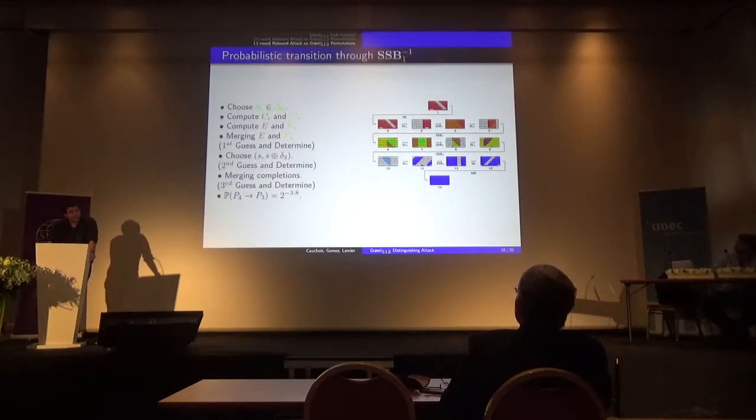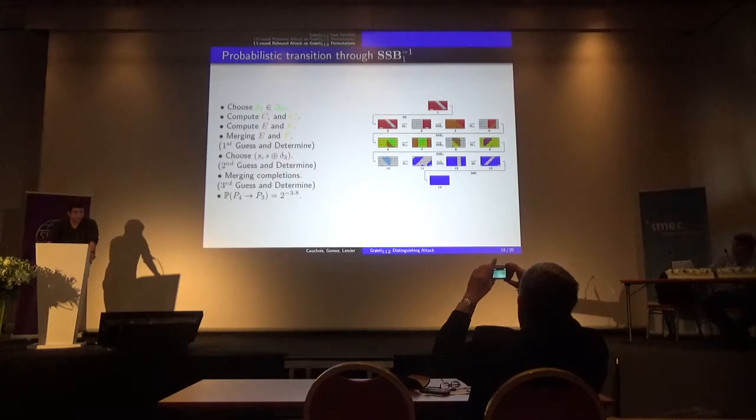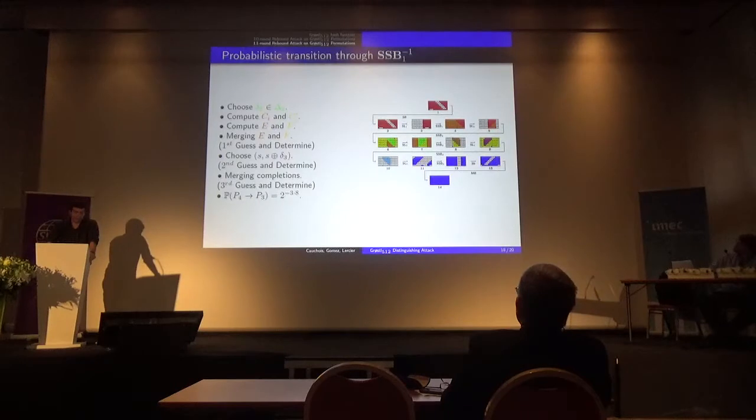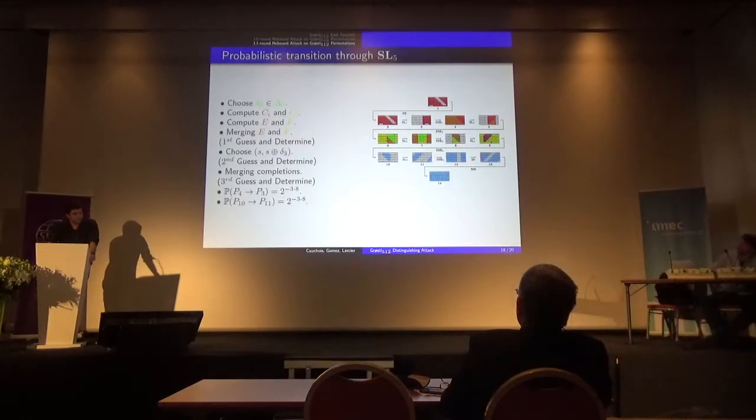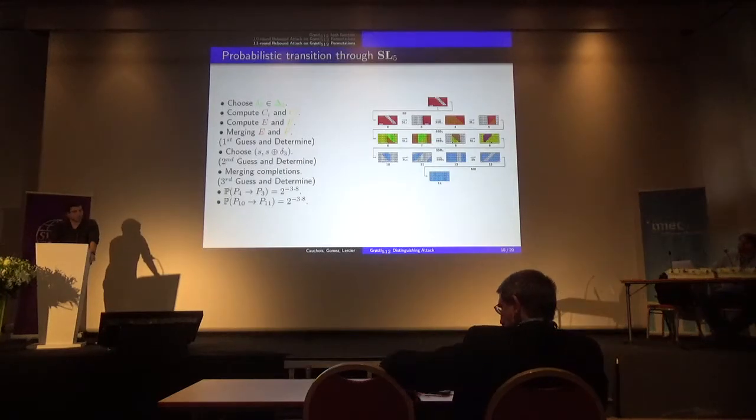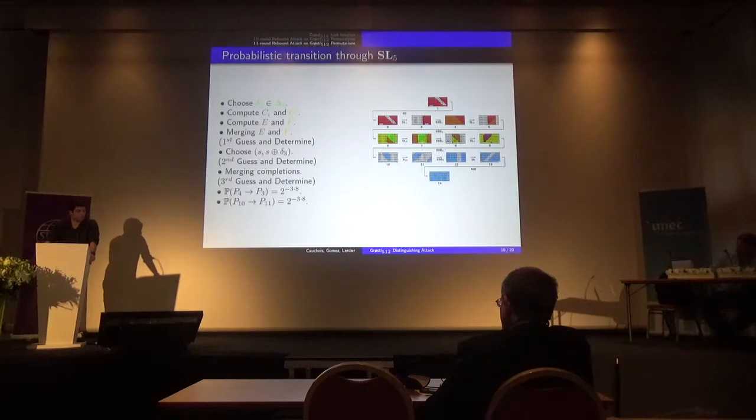So, let's begin the outbound phase. There is one probabilistic transition between pattern 4 and pattern 3. All other steps are deterministic. There is another one when I try to propagate backward my differential. When I try to propagate it forward, there is one other step which is non-deterministic between pattern 10 and pattern 11.